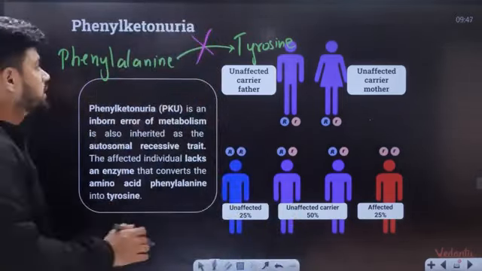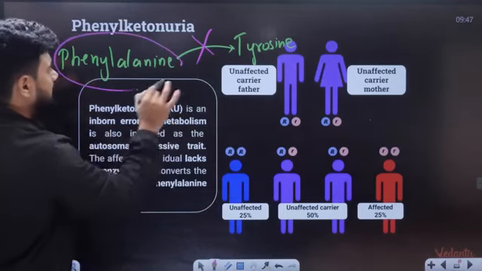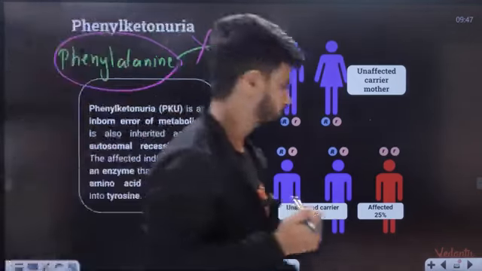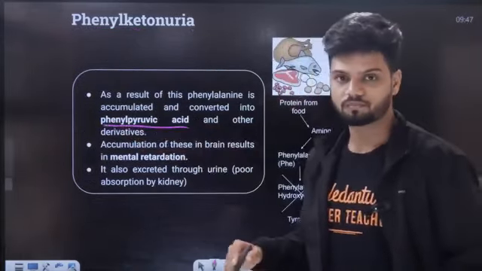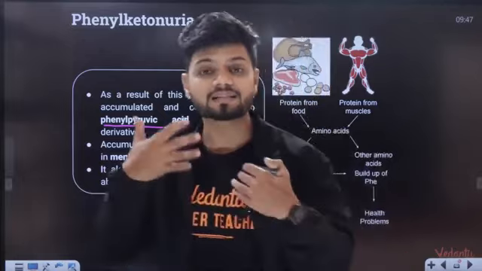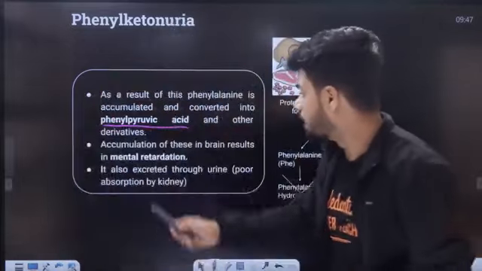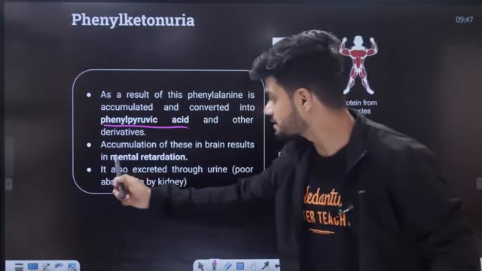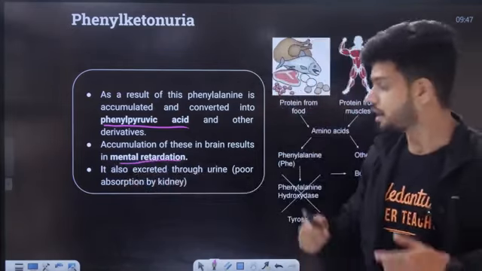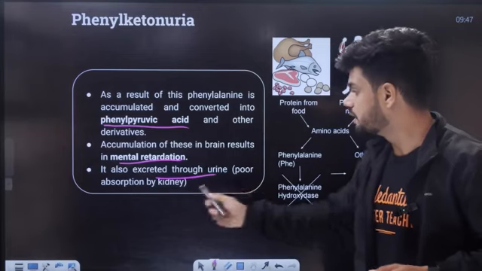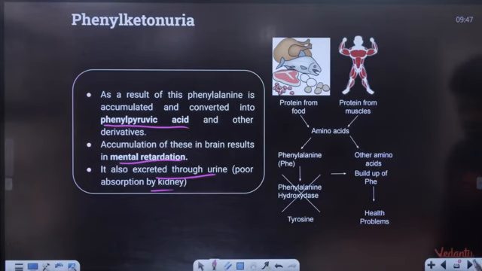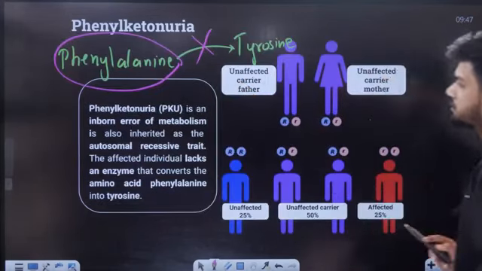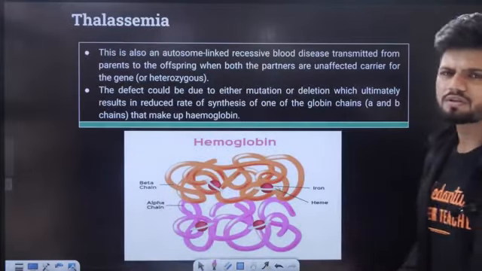Now students, tell me, if it is not getting converted, this phenylalanine right here will look for an alternative pathway, and it will become phenylpyruvic acid. Yes. And this phenylpyruvic acid starts getting accumulated in the brain also. Accumulation of this in the brain results in mental retardation. It is also excreted through urine, that is poor absorption by the kidney. It can cause so many disorders in the body because the phenylalanine is not getting converted to tyrosine. Okay, so that was phenylketonuria.